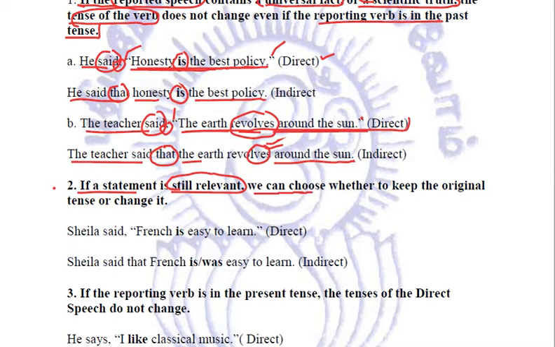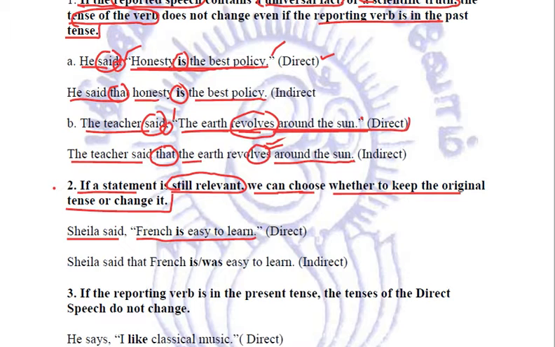We can choose whether to change the original tense or not. For example, Sheila said, French is easy to learn. Now, this is direct speech. This is what Sheila said. Now, this is not a universal truth, French is easy to learn. It depends on our own intelligence whether we find the statement relevant or not. And depending upon that, it depends on us whether we want to change the tense or not.